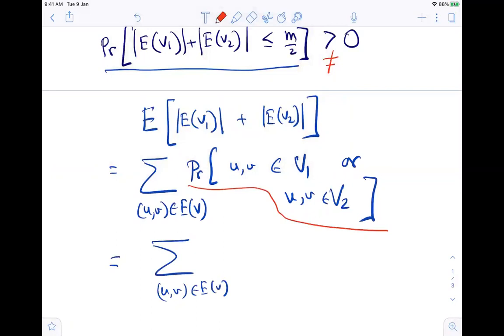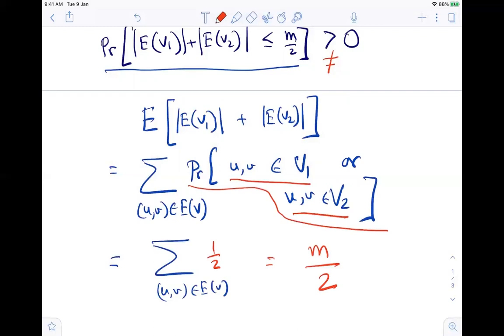1/4 plus 1/4 is half, because these are disjoint things, of course. U must be in V1 with probability half, V must be in V1 with probability half. They are independent, so with probability 1/4 this happens, and similarly with probability 1/4 this happens, right? So the total probability of A or B, because A and B are mutually exclusive, is just half, which is m/2. So the expected value is m/2.